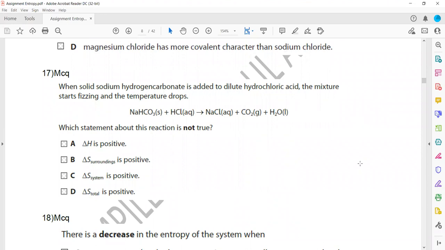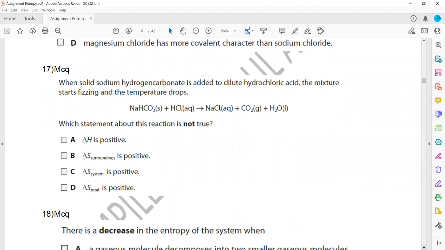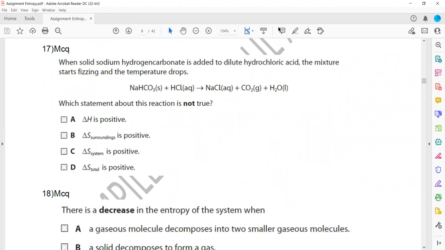When solid sodium hydrogen carbonate is added to acid, fizzing occurs and the temperature drops. Which statement is not true? Delta H is positive, because they mentioned the temperature drops. If the temperature drops, the reaction is endothermic.